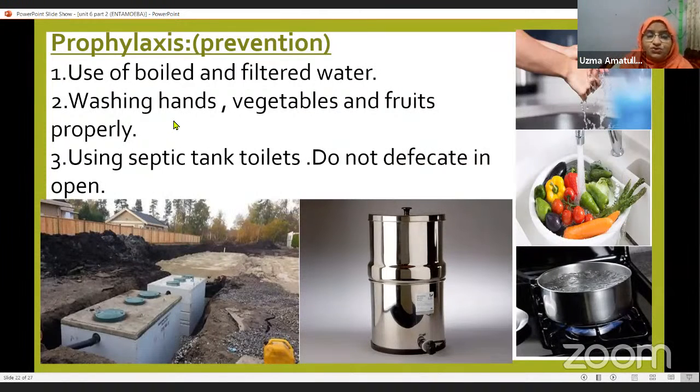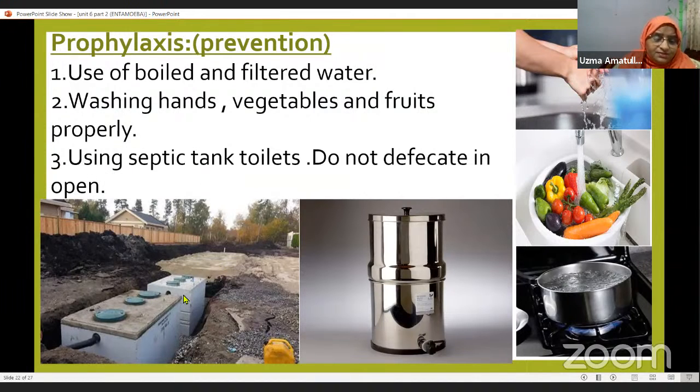This disease usually affects children. Why? Because they do not wash their hands properly and they play in the soil, and they will keep their fingers in their mouth and they will pick up anything, and without washing they will eat. So here, we have to wash our hands and vegetables and fruits properly before consuming. Now, using septic tanks or toilets. Here, using septic tanks for toilets.